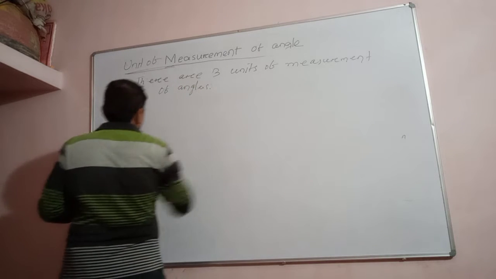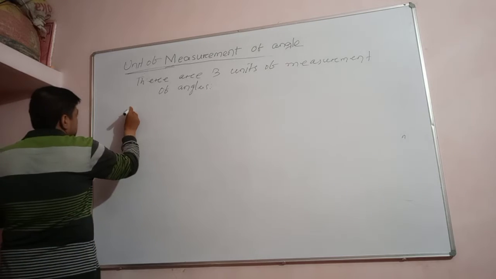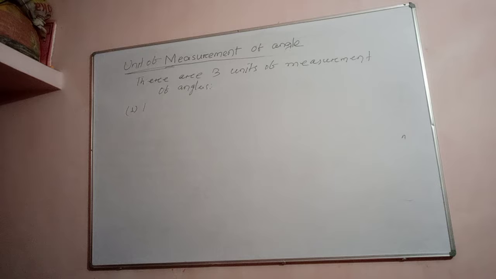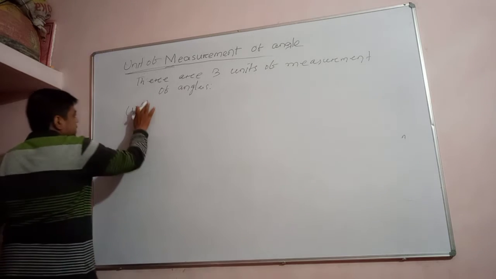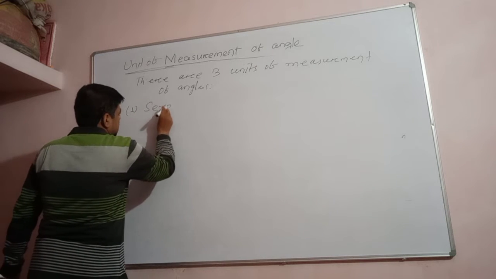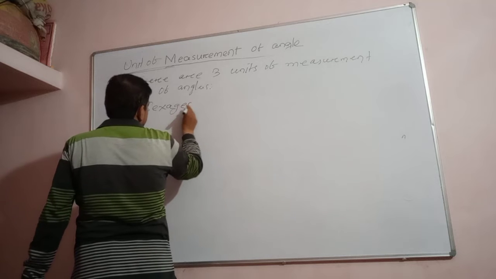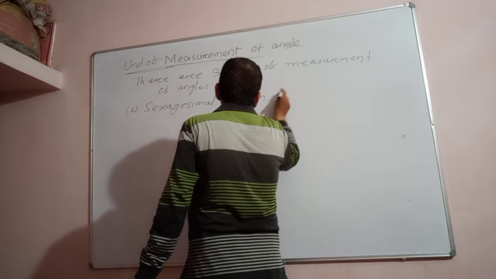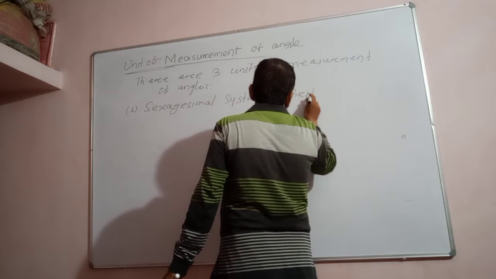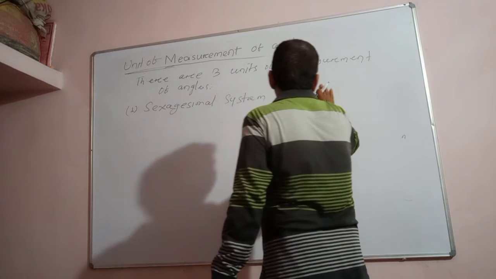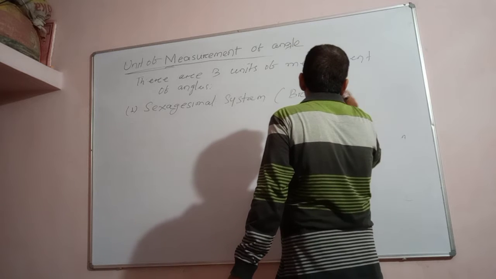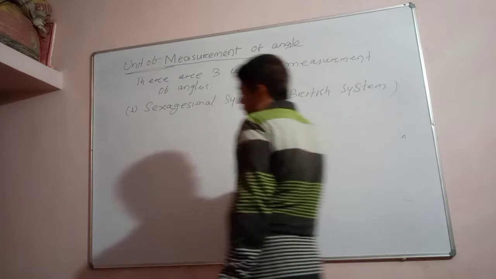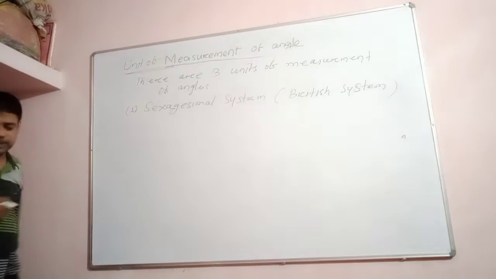First point, remember: the sexagesimal system. This is called the sexagesimal system or British system. We say British, B-R-I-T-I-S-H, British system. Okay, so one is the sexagesimal system.